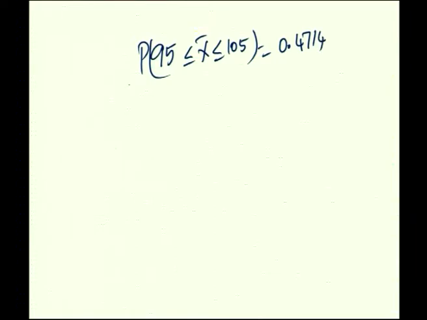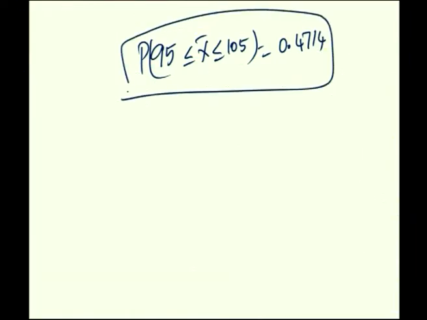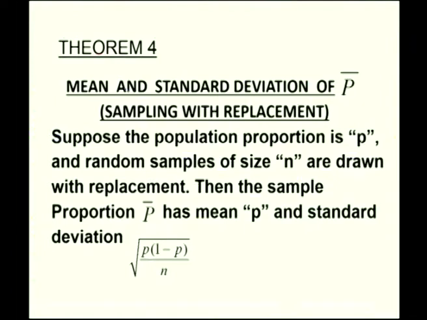After discussing this, again we shall go back and discuss the sampling distribution of the sample proportion. So, the mean and standard deviation of P bar, that is the sample proportion. In the case of sampling with replacement, suppose the population proportion is P and random samples of size n are drawn with replacement, then the sample proportion P bar has mean P and standard deviation root of P into 1 minus P by n.